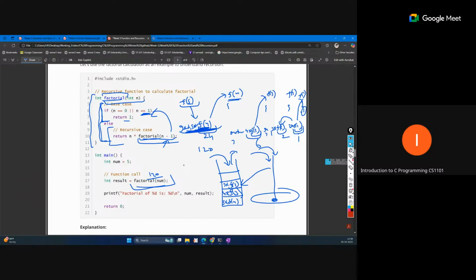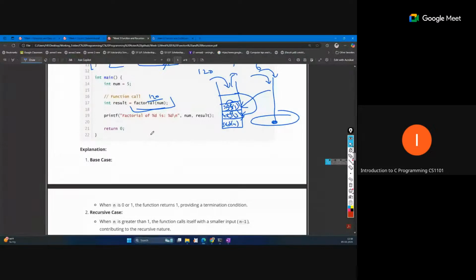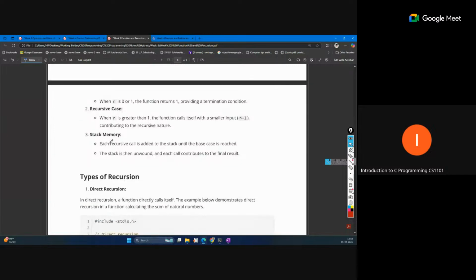So what is the data at this point? The F2 value will be reached, that value will come here, and then it will be returned to this point. So that is another way to understand the stack memory structure: how internally the function call data is stored at some point and a new function is called. That is how the stack is actually implemented.